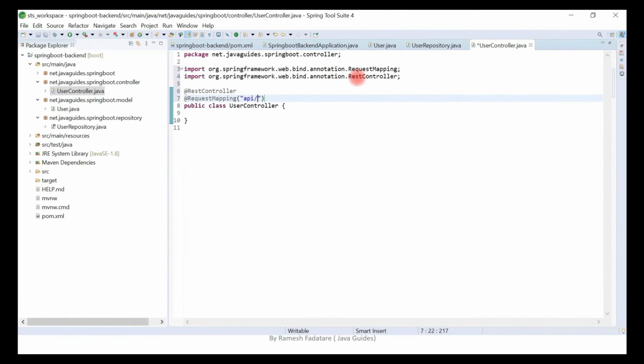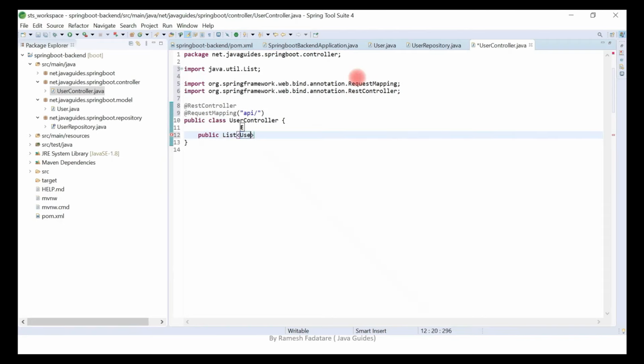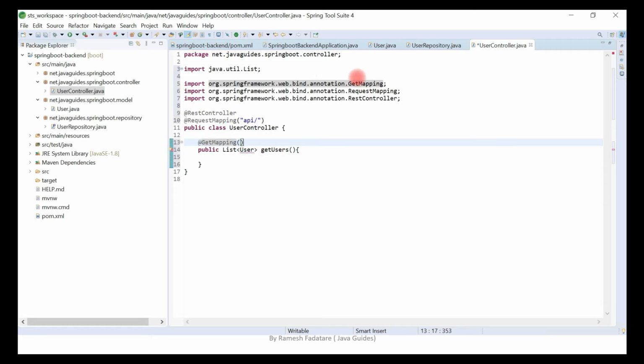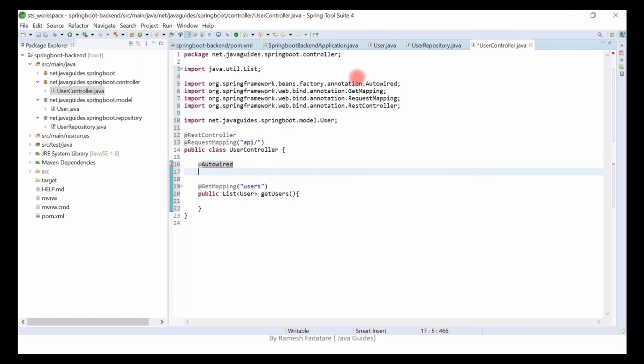Okay, and let's quickly create a simple REST API. Let's say public List of User, let's say getUsers, the name of the method, and here we are going to use the @GetMapping annotation, and let's specify the endpoint URL like users. Alright, and here we'll inject UserRepository, private UserRepository.